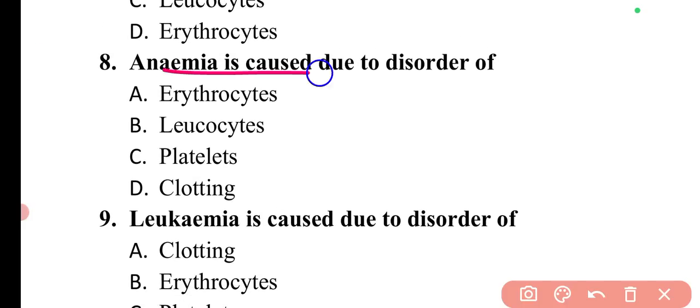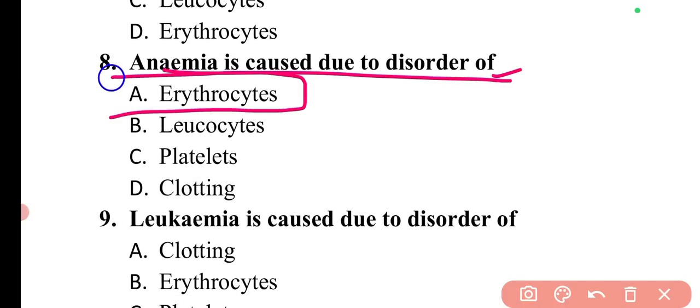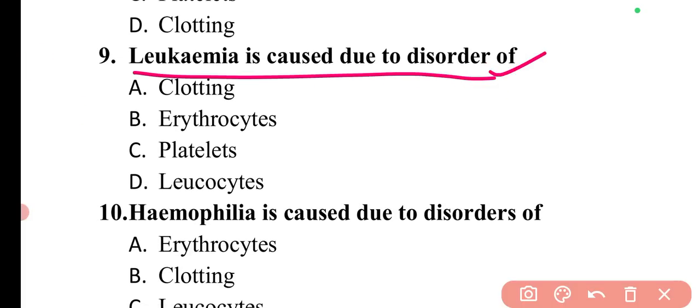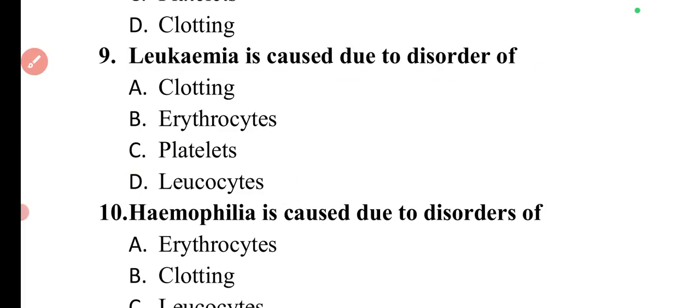Next question is anemia is caused due to the disorder of. So anemia is caused due to the disorder of erythrocytes. So here option A is correct. Next question is leukemia is caused due to the disorder of. So leukemia is caused due to the disorder of leukocytes. So option D is correct.